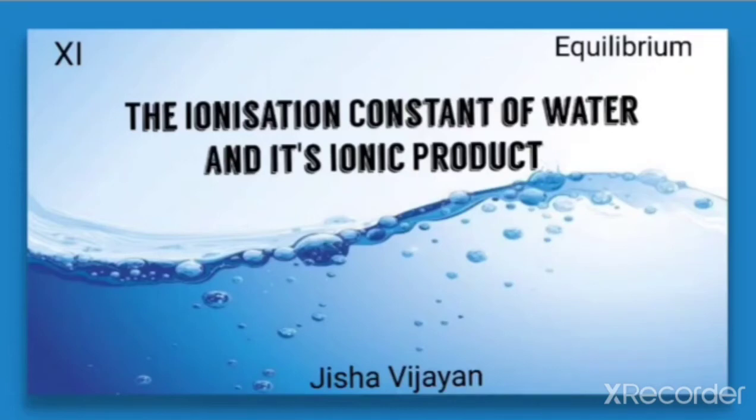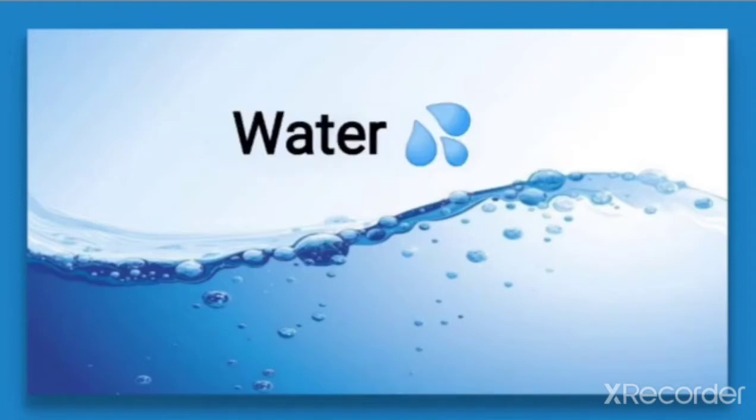Hello students, in this video we are going to discuss the ionization constant of water and its ionic product. Some substances like water are unique in their ability to act both as an acid and a base. In the previous video we have seen some examples in which water acts as an acid and some examples in which water acts as a base.